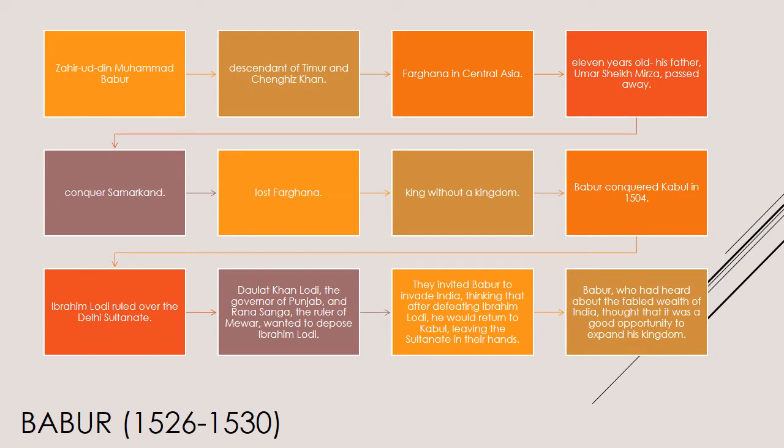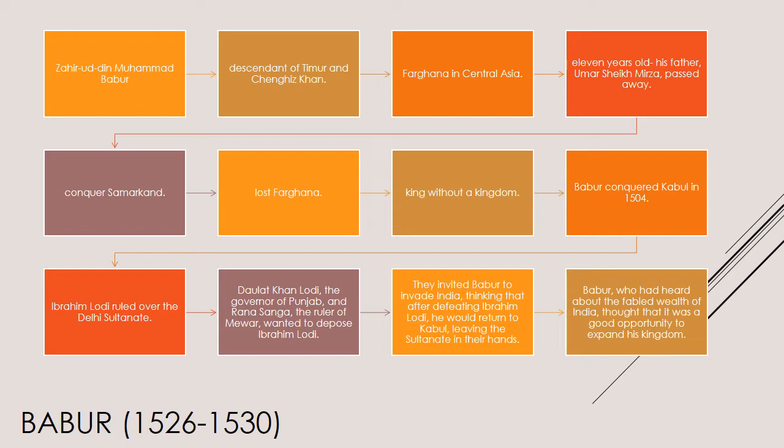Babur, his period was 1526 to 1530. Zahiruddin Muhammad Babur was the founder of the Mughal Empire in India. He was a descendant of Timur and Chengiz Khan. He belonged to a small kingdom called Farghana in Central Asia.